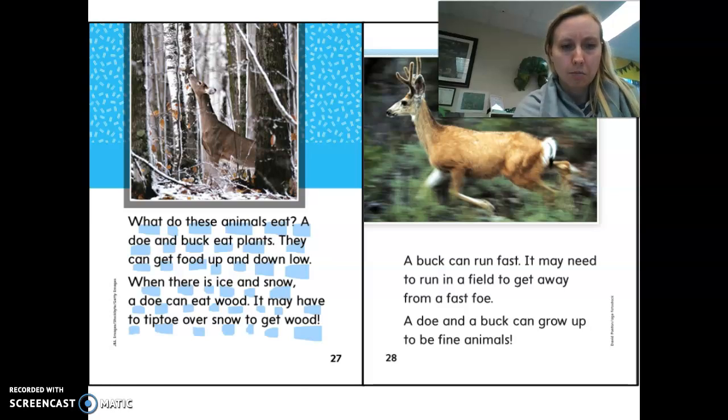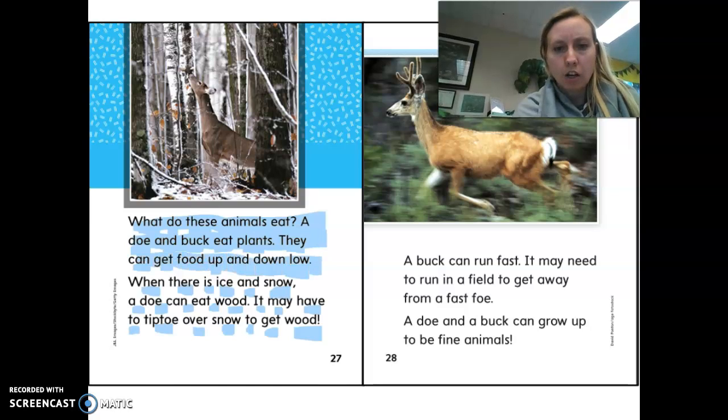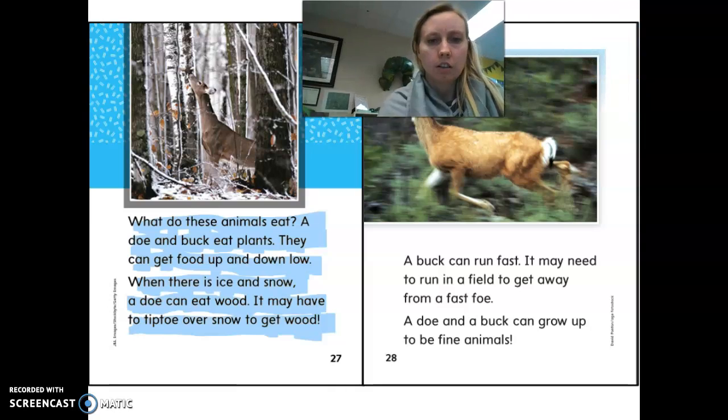Ready? Begin. What do these animals eat? A doe and buck eat plants. They can get food up and down low. When there is ice and snow, a doe can eat wood. It may have to tiptoe over snow to get wood.